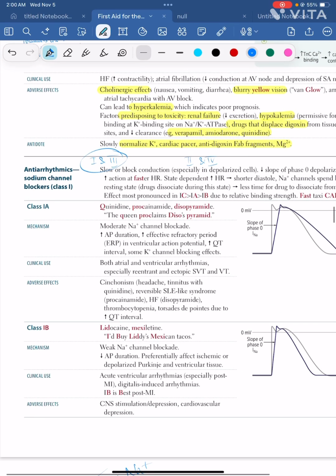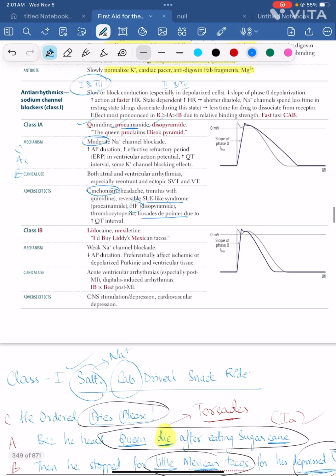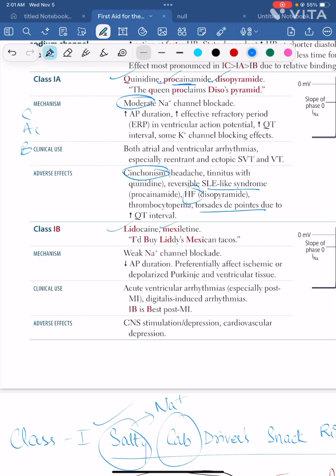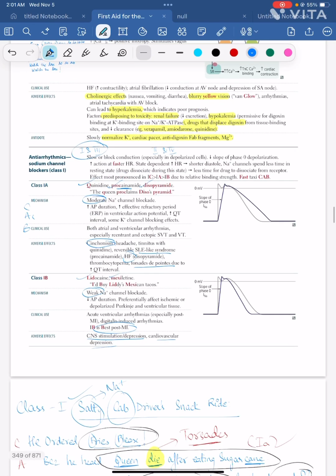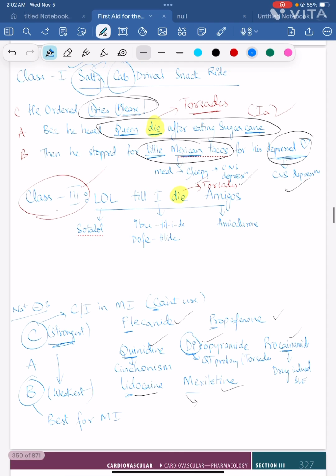Now let's come to class 1A. Quinidine, procainamide and disopyramide. Queen dies after eating sugar cane. This is moderate. There's cinchonism, there's SLE, there is torsades de pointes. In addition, disopyramide causes heart failure. And then you have 1B, lidocaine and mexiletine, little Mexican tacos. These are the weakest, best for post-MI. They will cause CNS depression and cardiovascular depression. That's it. Now you have completed most of the things mentioned here after reading this one mnemonic. Now let's proceed with class 3.